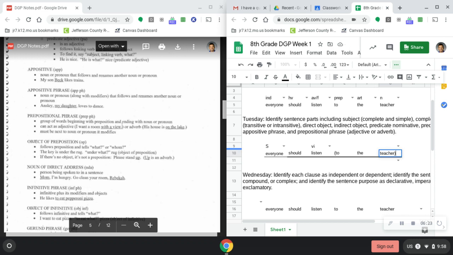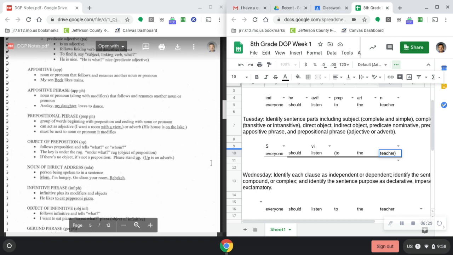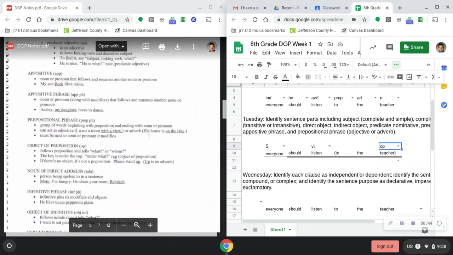Now, once I have a prepositional phrase, I know that I have an object of the preposition. What is the object of the preposition? It's the noun that to is pointing to. So I'll click on this box. I know that teacher is my object of the preposition, and I'll go from there. Now, the last thing that we need to do is tell what type of prepositional phrase we have.